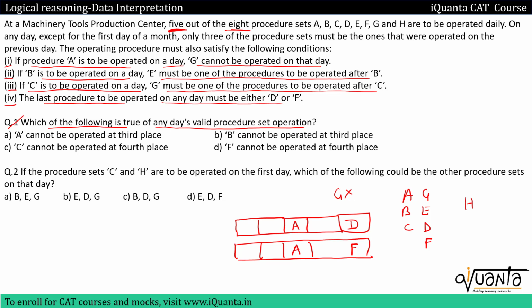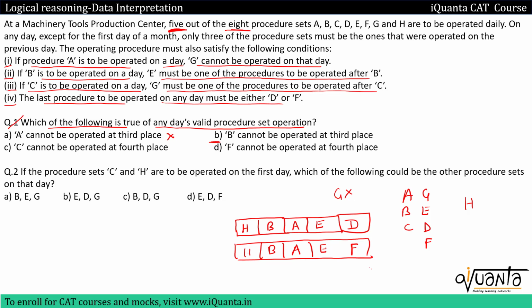So at these 3 empty spots, we are given that if B is operated on a day, E must be one of the procedures after B. So if I put B, say at second position, I will have to operate E after B, and at the first vacant place I can directly put H because there is no condition given regarding H. Similarly, I can have B and E over here and H again over here. So we can see that A can be operated at the third place. So this option is wrong. Similarly, you have to check option B. You will find out that this is also wrong.